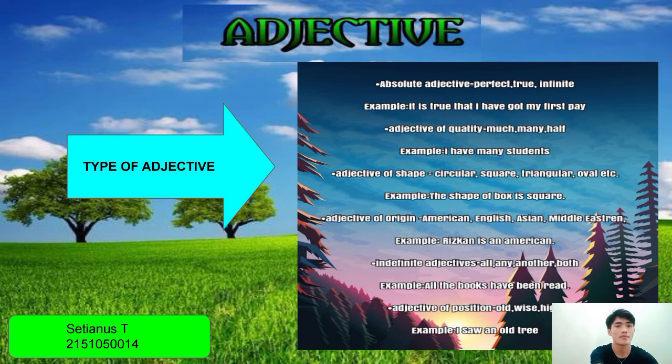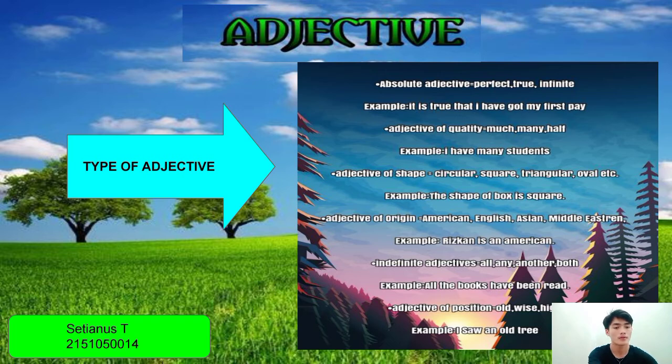Adjective. Type of adjective: absolute adjective. Examples: perfect, true, infinite. Example sentence: it is true that I have my first bite. Adjective of quantity. Examples: much, many, half. Example sentence: I have many students.